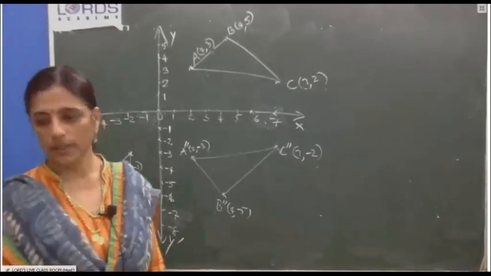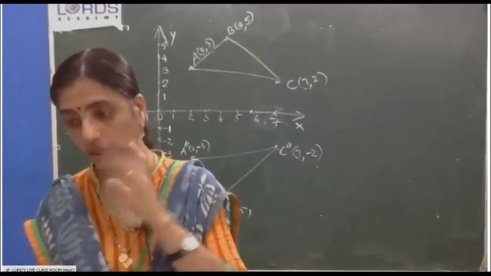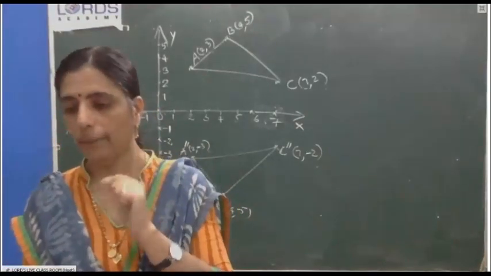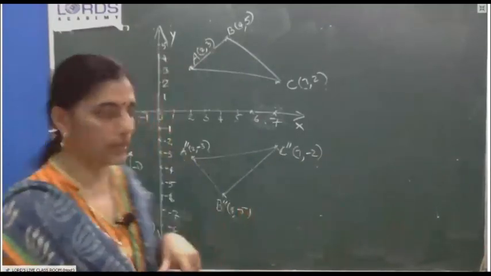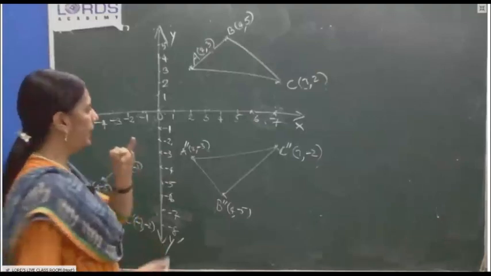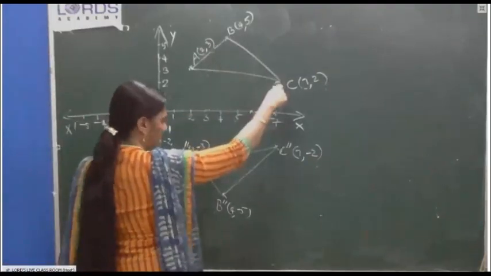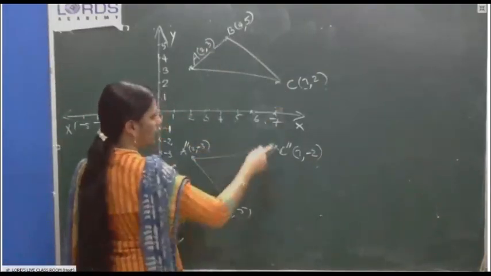Got it? Now they told that our third subdivision over. Mention the special name of the quadrilateral C double dash, B double dash. I am joining B, C, B double dash, C double dash.